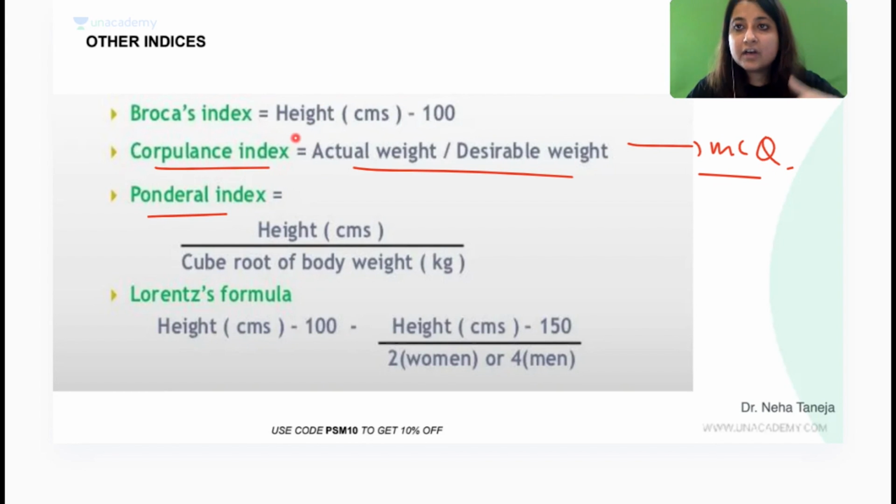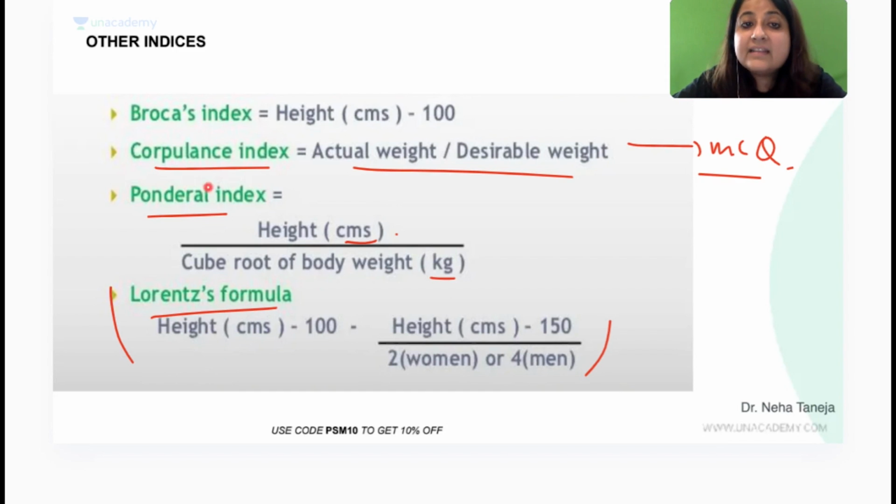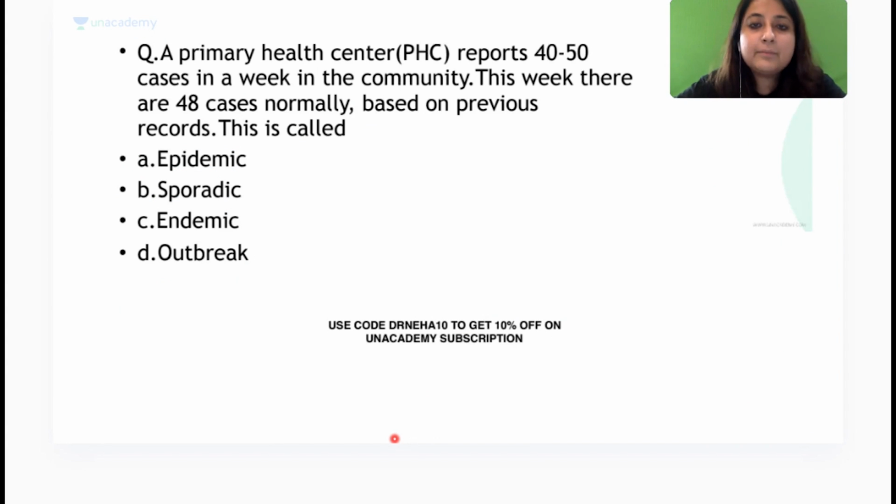Ponderal index is nothing. It's just the reverse of BMI, height in centimeters by cube root of body weight. जैसे BMI क्या होता है? Weight in kg upon height in meter square. इसमें reverse कर दो, but it's centimeter and cube root. Lorentz formula is the biggest formula. They don't ask you as such, but they will definitely ask you corpulence index. Clear, everyone? Okay, easy question, please mark it.